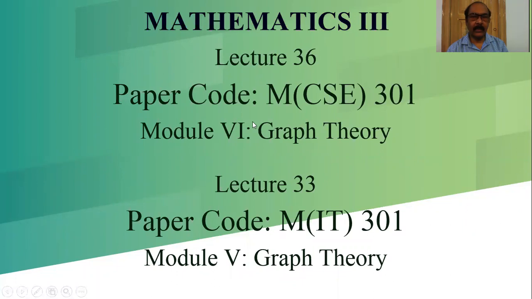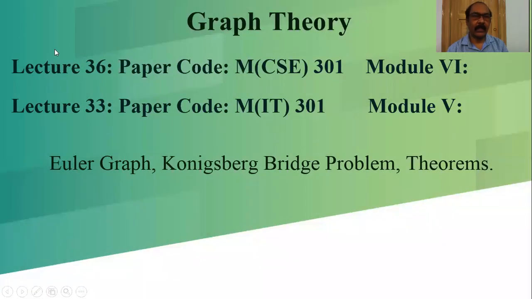Today's module is Module 6, Graph Theory, for Computer Science and Engineering, and Module 5, Graph Theory, for Information Technology. Today's lecture is lecture 36 for paper code MCSC 301 module 6, and lecture 33 for paper code MIT 301 module 5. Today's topic is Euler graph, Konigsberg bridge problem and related theorems and examples.